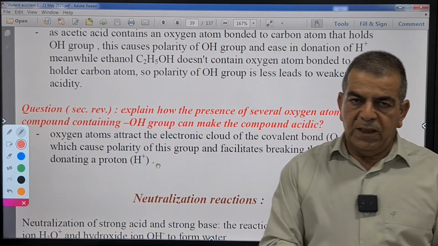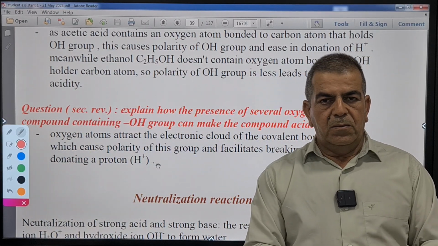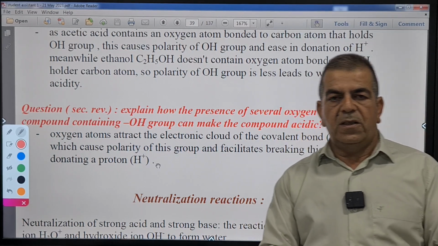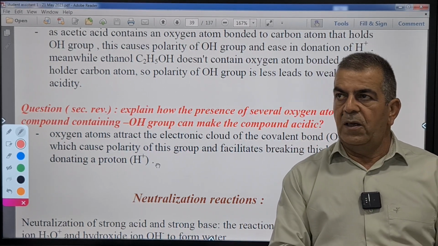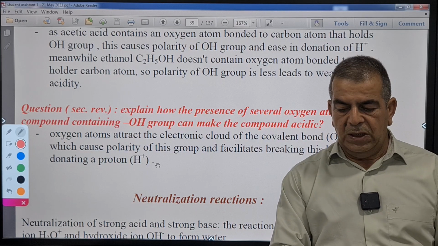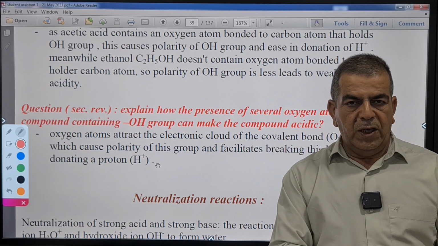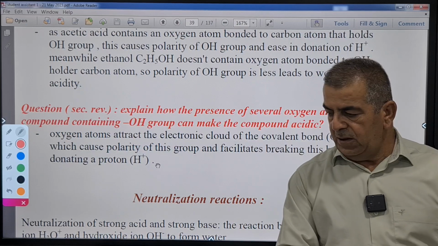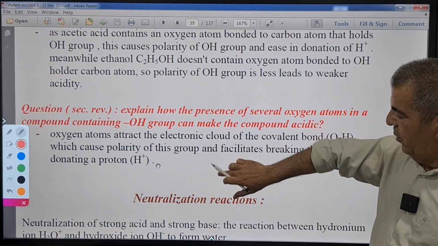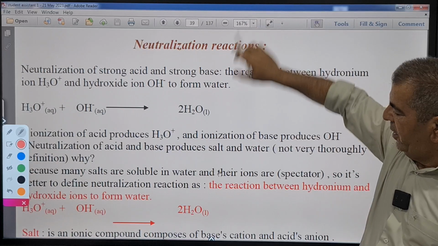Presence of oxygen atoms on the atom that holds OH increases polarity and facilitates breaking the bond and donation of proton. Meanwhile, when there is no oxygen, the polarity is not enough and the bond is very hard to break. Let's move to neutralization reaction.